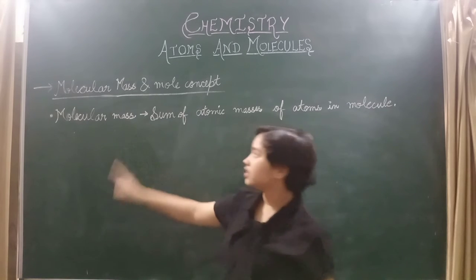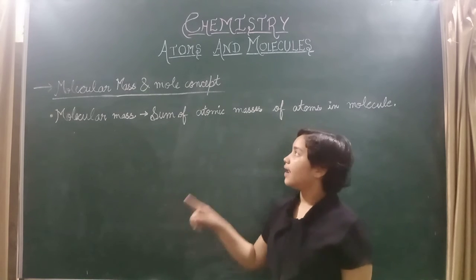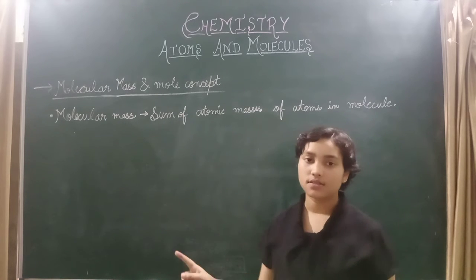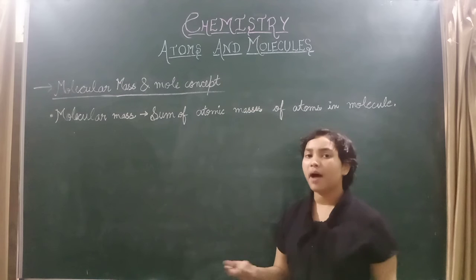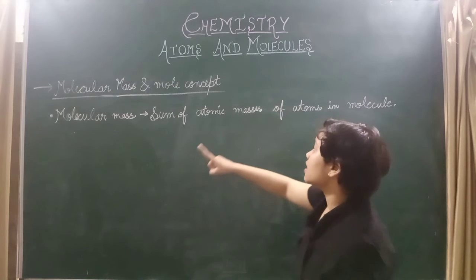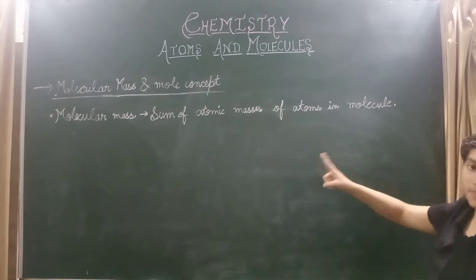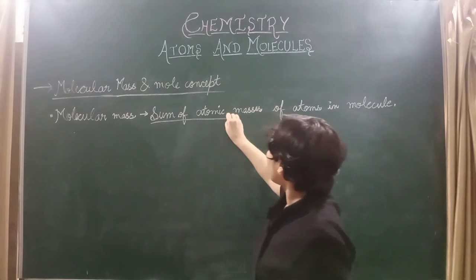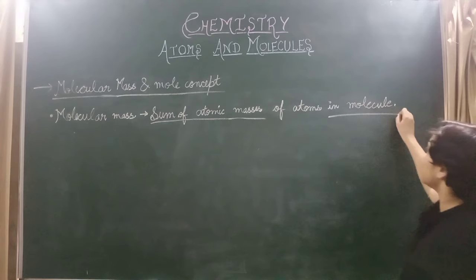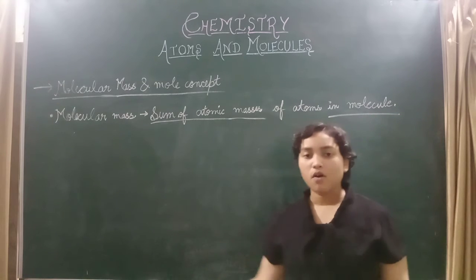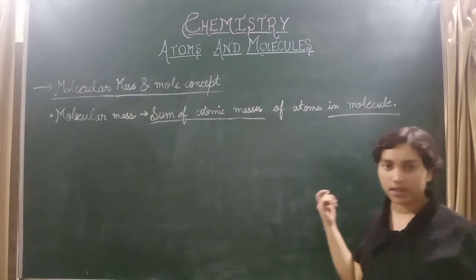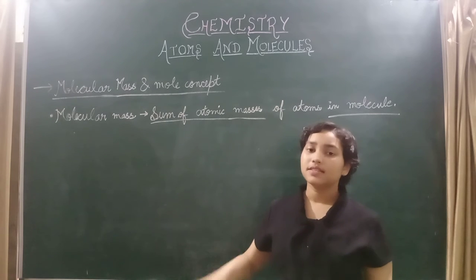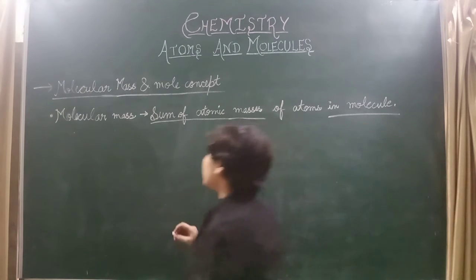Now we will continue with the molecular mass and mole concept. First we will see what molecular mass is. As the name suggests, it is the mass of molecules. It is the sum of atomic masses of atoms in a molecule. It's very simple: the sum of atomic masses in a molecule. So molecular mass is the total sum. Let's see an example.